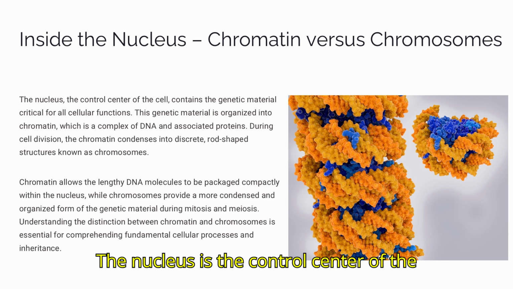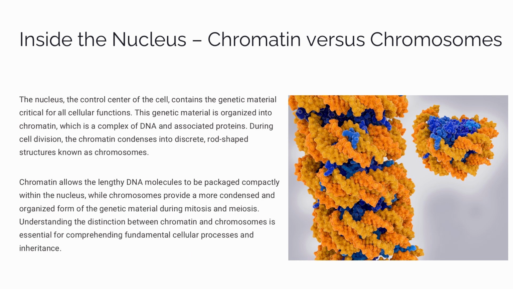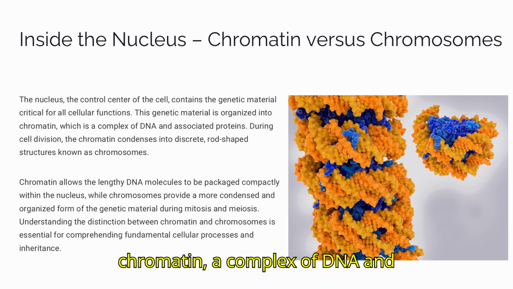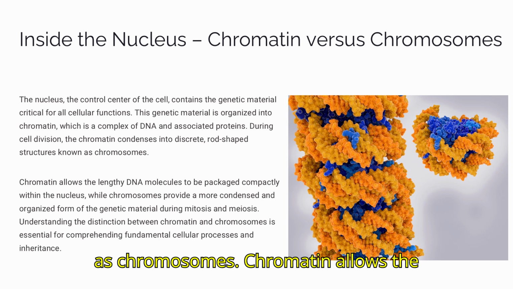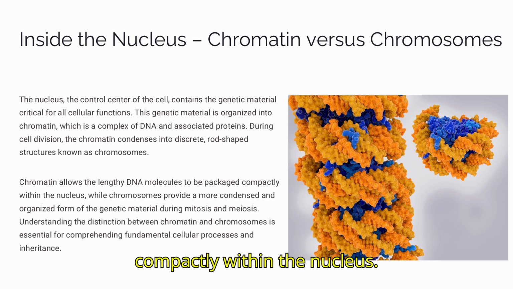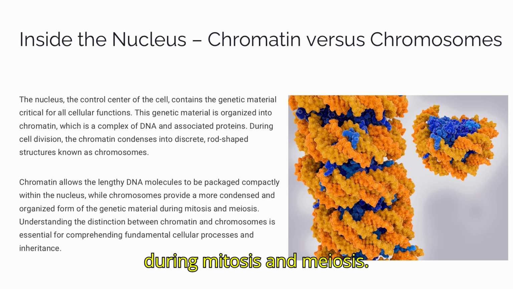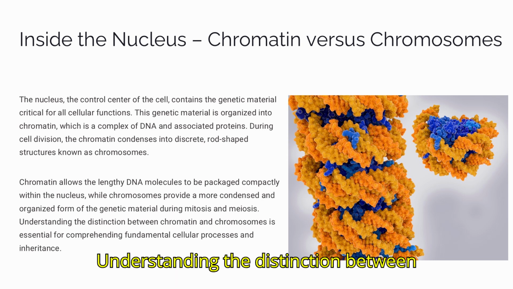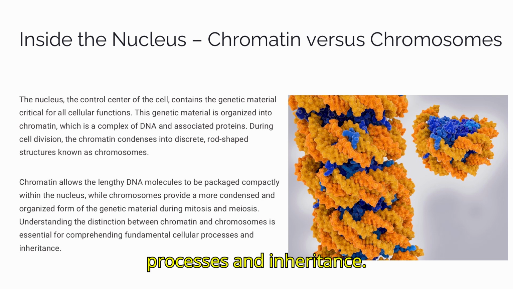The nucleus is the control center of the cell, containing the genetic material critical for all cellular functions. This genetic material is organized into chromatin, a complex of DNA and associated proteins. During cell division, the chromatin condenses into discrete, rod-shaped structures known as chromosomes. Chromatin allows the lengthy DNA molecules to be packaged compactly within the nucleus. Chromosomes provide a more condensed and organized form of the genetic material during mitosis and meiosis. Understanding the distinction between chromatin and chromosomes is essential for comprehending fundamental cellular processes and inheritance.